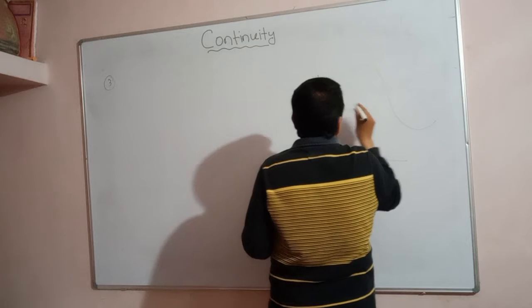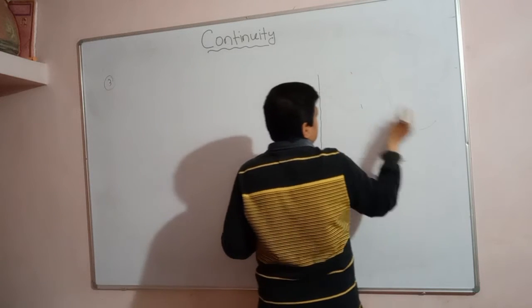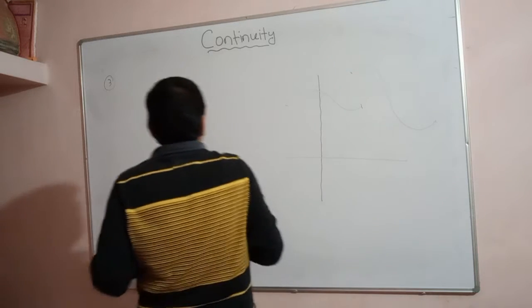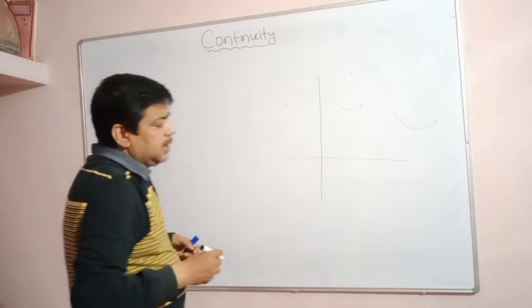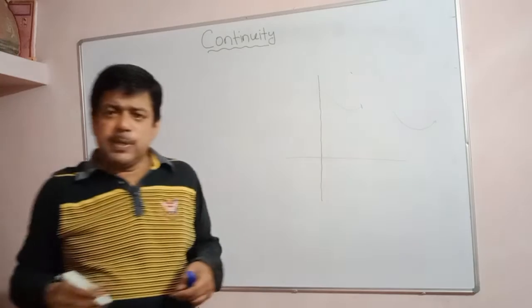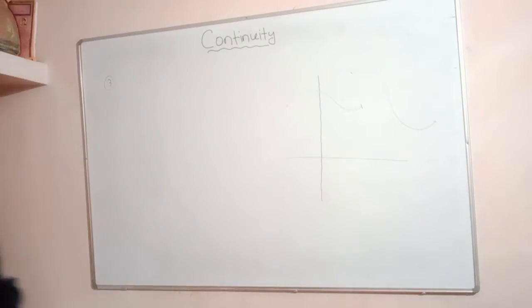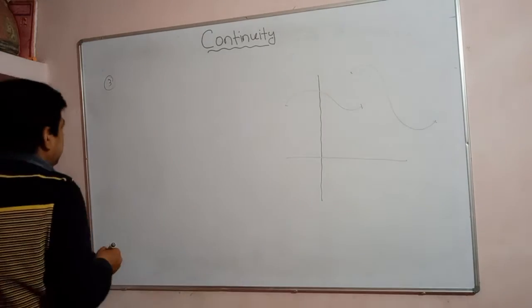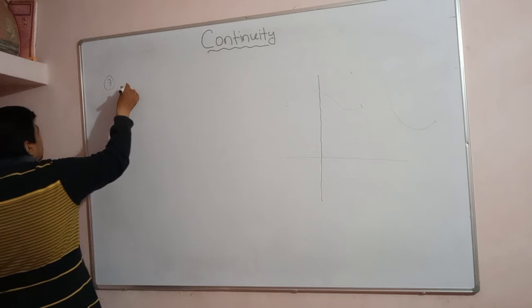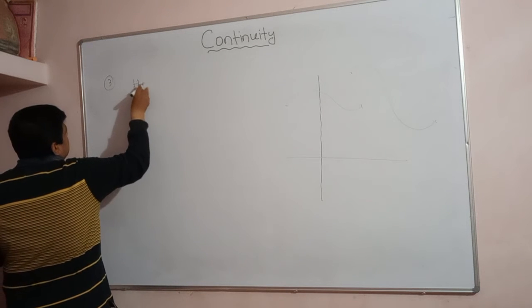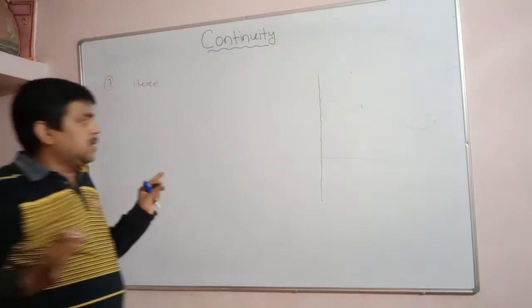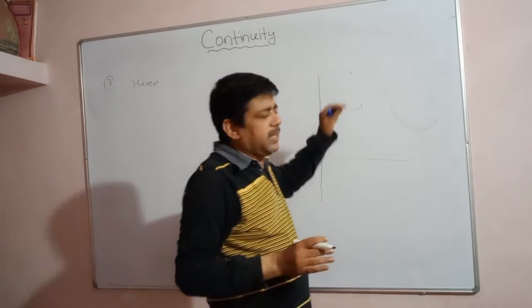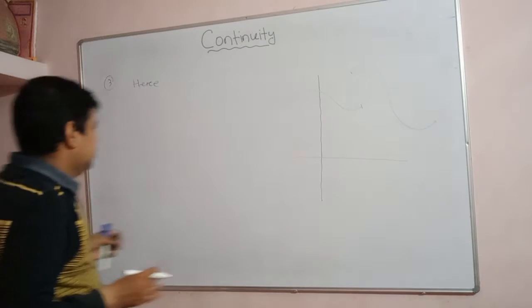You see here, in this case, what happened? Can you say it is a continuous function? Do you think so? No. Why? Because you see here the function is discontinuous because there is a huge gap between the two curves. Okay.